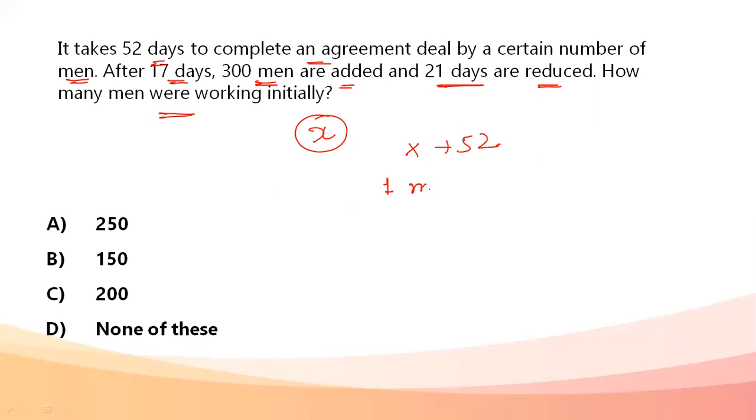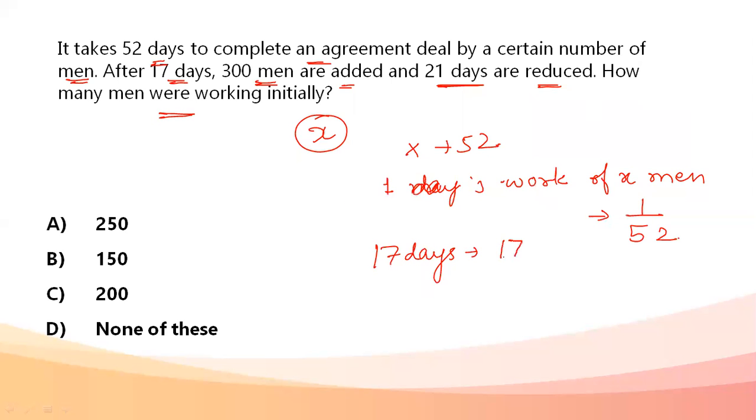If we talk about 1 day's work of X men, if they're completing the whole task in 52 days, in 1 day they'll be doing 1 by 52 of the task. After 17 days, how much would they have done? They would have done 17 by 52 of the work. This much is done. If we talk about the remaining, how much work is remaining?